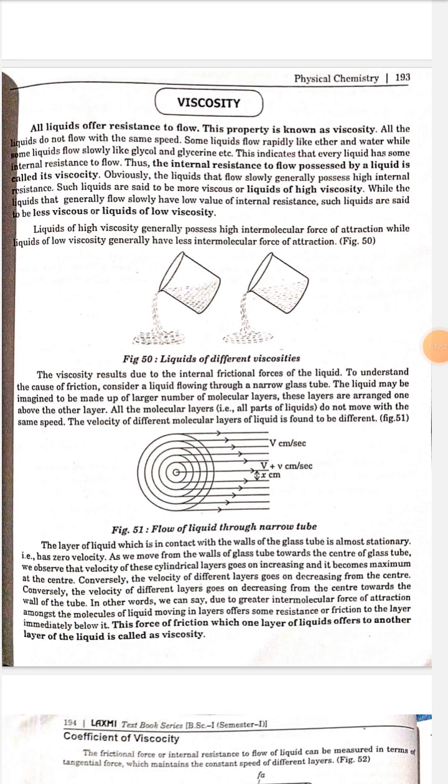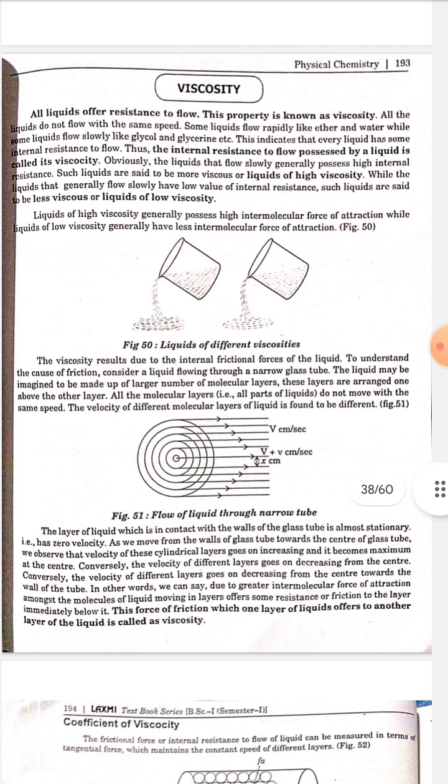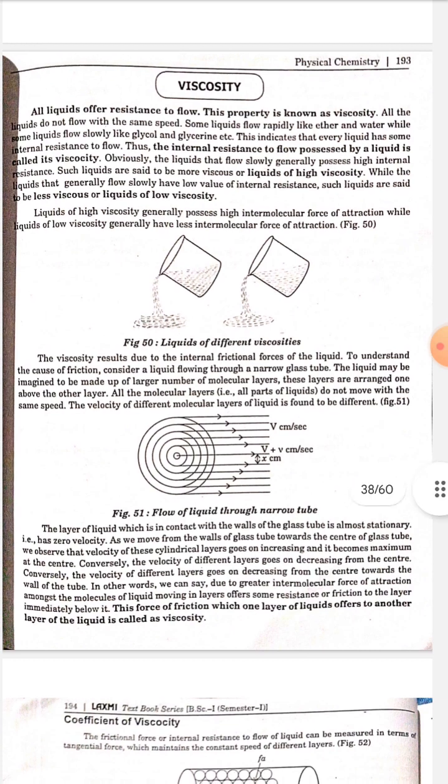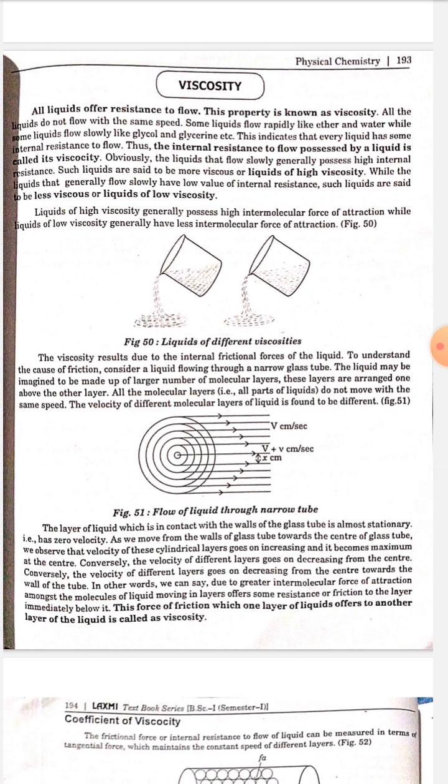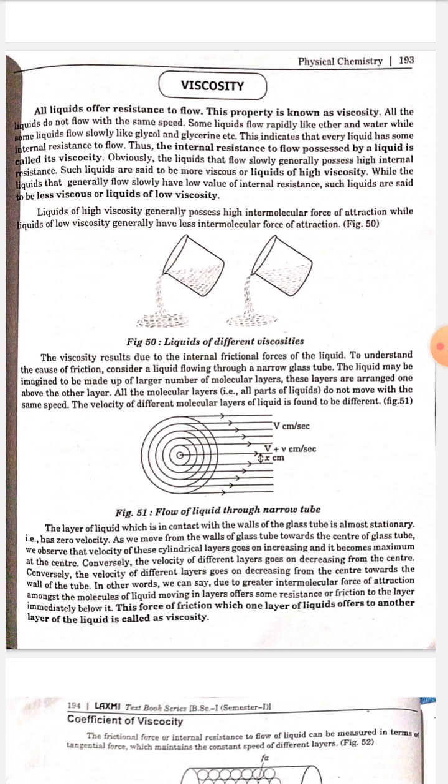Conversely, the velocity of different layers goes on decreasing from the center toward the wall of the tube. In other words, due to greater intermolecular force of attraction amongst the molecules of the liquid, a moving layer offers some resistance or friction to the layer immediately below it. This force of friction which one layer of liquid offers to another layer of liquid is called viscosity.